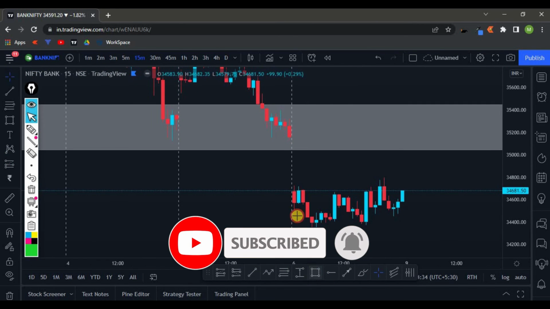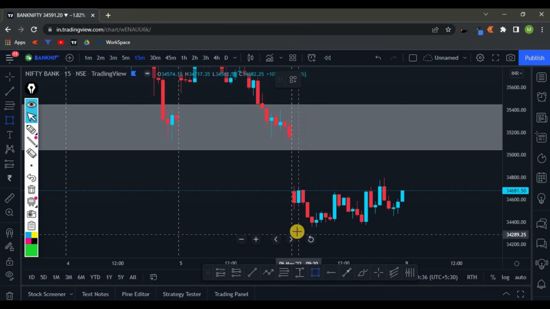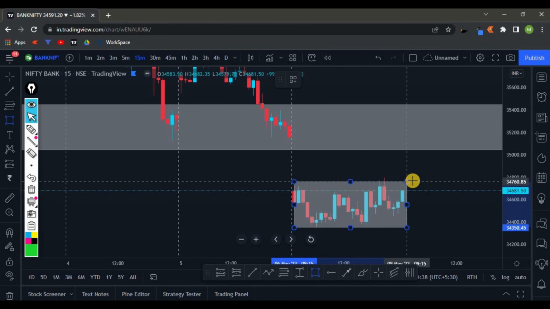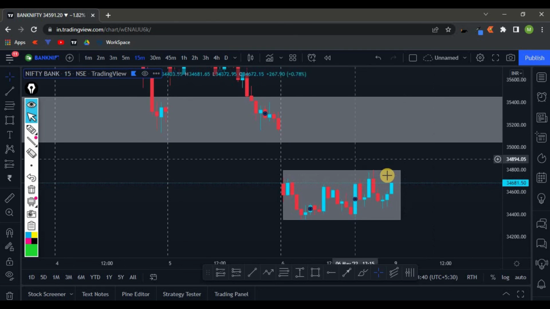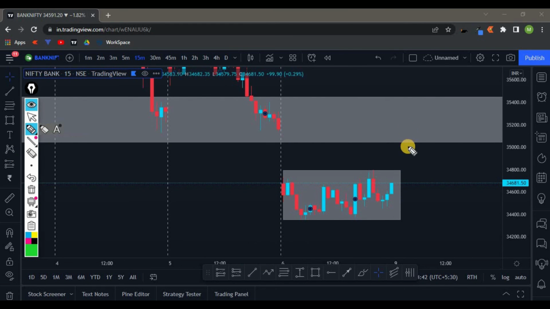So as I said, in Bank Nifty also, we can see that the price is actually moving in a sideways direction. Okay, so in case the price opens gap up somewhere, we are not going to look for buying opportunities because the overall market is in a downtrend. So if the market opens gap up, we are going to wait for the price to come until these levels, somewhere around 35,200, and once the price comes around 35,200, we are going to look for a negative candle, and once a negative candle is confirmed, we are going to look for selling opportunities.